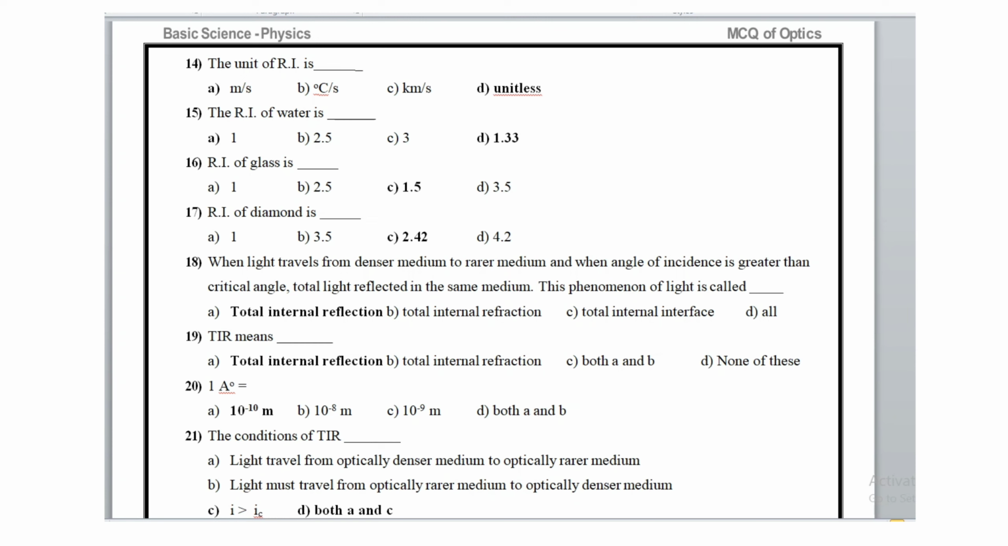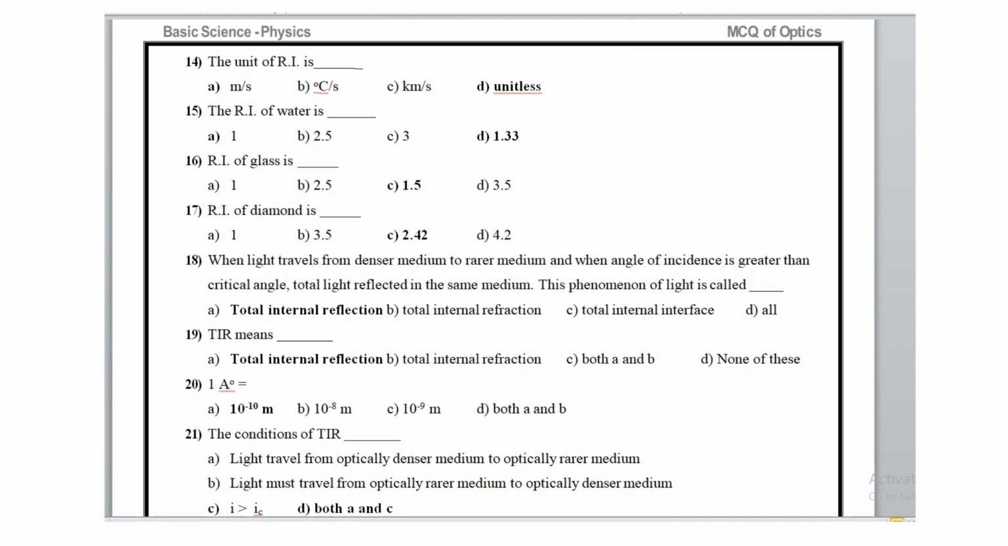When light travels from a denser medium to a rarer medium and the angle of incidence is greater than the critical angle, total light is reflected in the same medium. This phenomenon of light is known as total internal reflection. TIR means total internal reflection. One angstrom is 10^-10 meter. The conditions of TIR are, third option is the correct option for TIR.